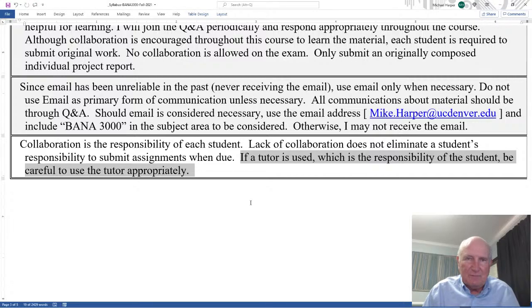And then they don't understand the material. They don't do well on the exam. They don't do well on the homework because they don't understand it. That tutor is not taking the course. If the tutor looks at all the material, then they know what you do. But if you ask them, say, answer this question, they answer it from their perspective and not necessarily from the perspective of operations management. So be very careful.